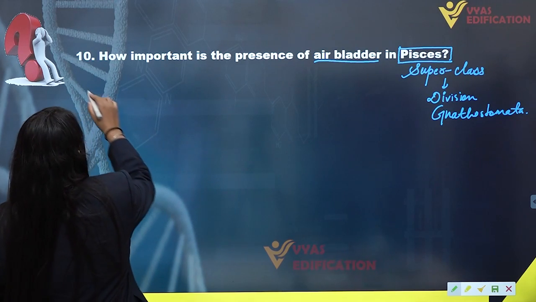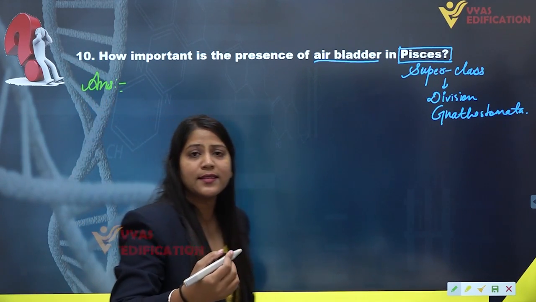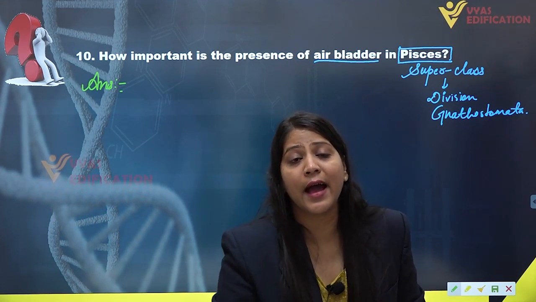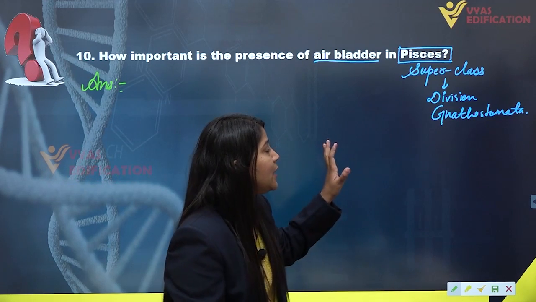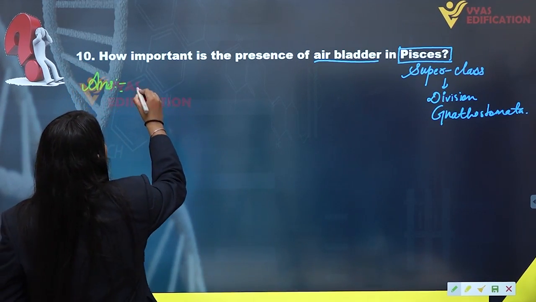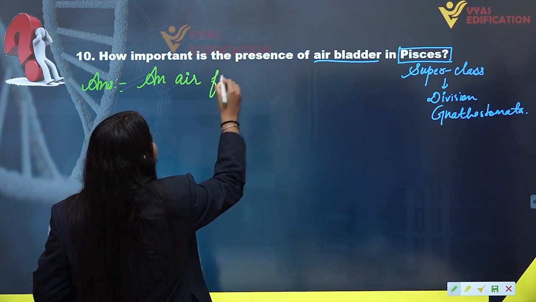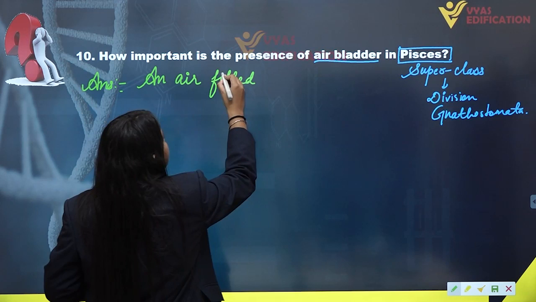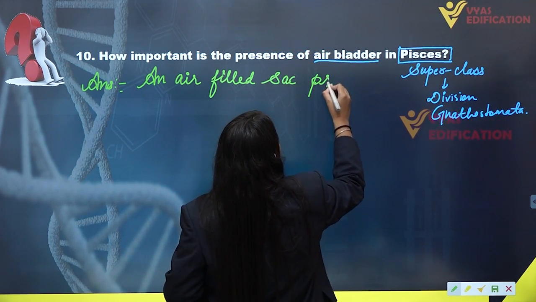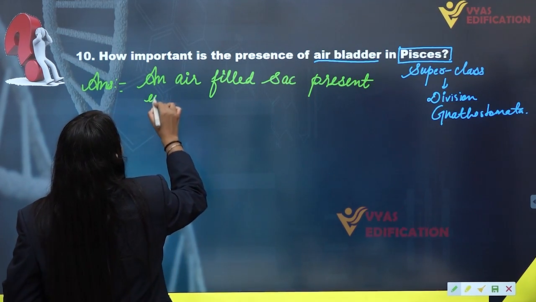So air bladder is actually also known as gallbladder, or we can say it is a sac. It is an air-filled sac. Air bladder in fishes is actually an air-filled sac present in fishes.